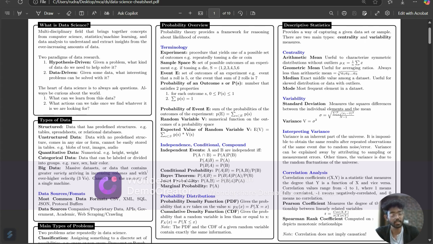Now, data mining activity to analyze unstructured text data. Let us consider a data mining activity to analyze customer reviews on an e-commerce website. What is our goal? Our goal is to identify the most common complaints and praises about a specific product. Now, what are the steps we are going through? First is text processing. Remove stop words, punctuation, and special characters from the text data.